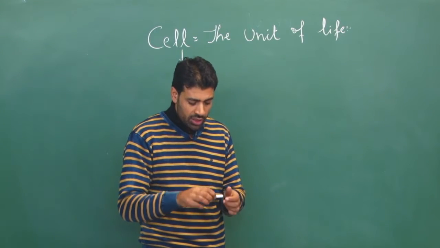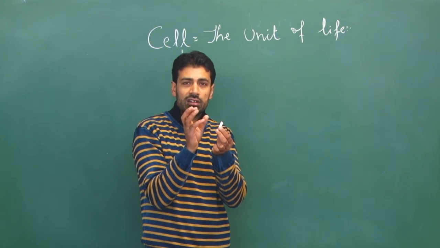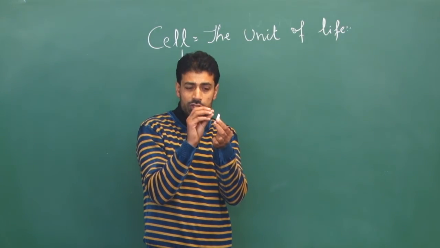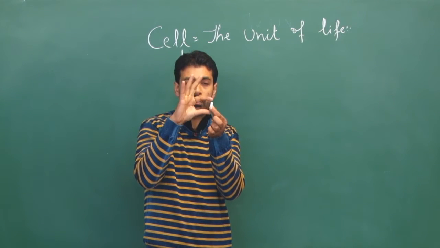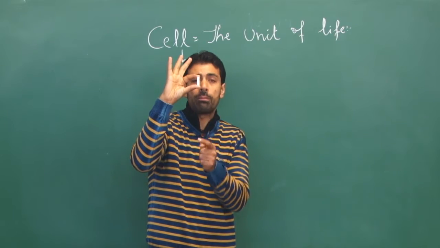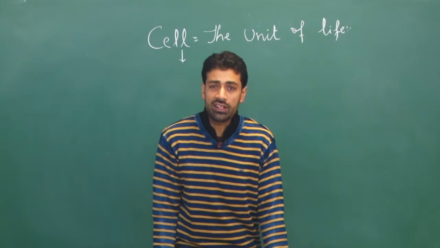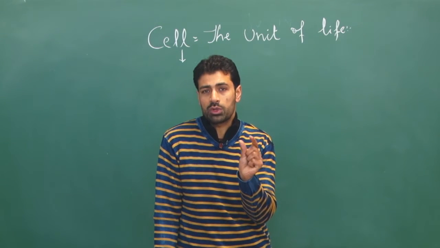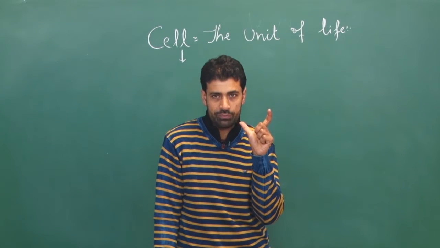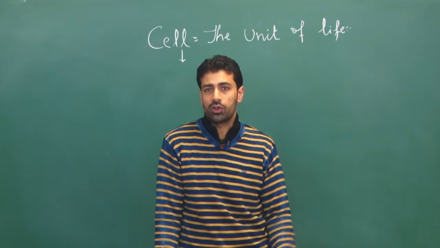Same way, to make a chalk, we combine unlimited chalk particles together to make a complex structure called chalk. Same way, to make an iron nail, iron atoms combine together to make an iron object. So I can say atom is the building block of that iron object.